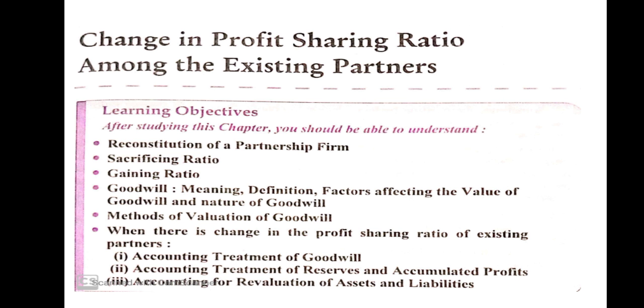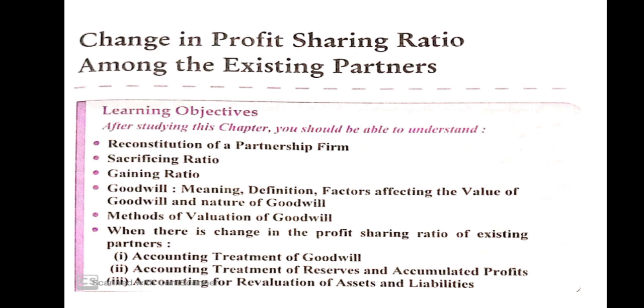In the second method, when the partners decide these items will not be distributed, only the gaining partner is debited to the sacrificing partner's capital account. If the revaluation profit is 10,000, we see which partner gains and which partner sacrifices. Suppose A gains 1 by 10 and B sacrifices 1 by 10, so A debit to B by 1,000. If loss, sacrificing partner debit to gaining partner.